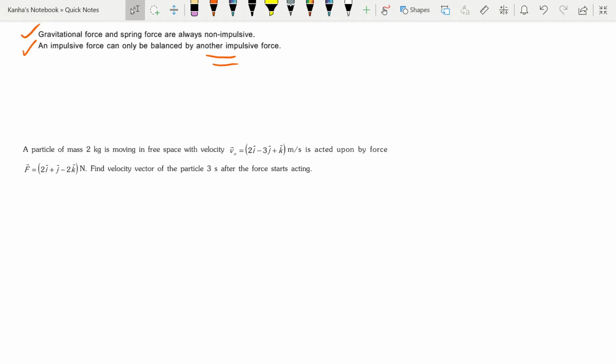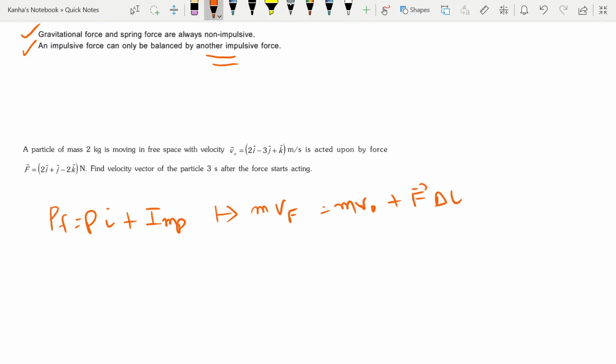Just now we heard that my final momentum is nothing but my initial momentum plus an impulse, using the impulse momentum theorem. So my final momentum is m vf, initial was m v0 plus my force into delta t, the change in time. Now if we substitute the values, we get 2 vf = 2 into (2i - 3j + k) plus (2i + j - 2k) into 3.